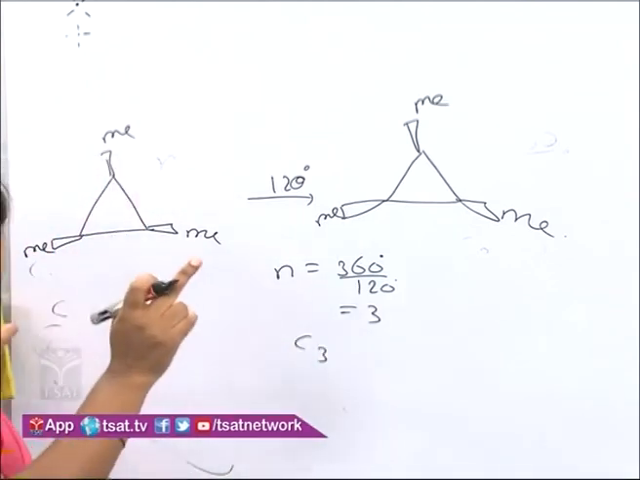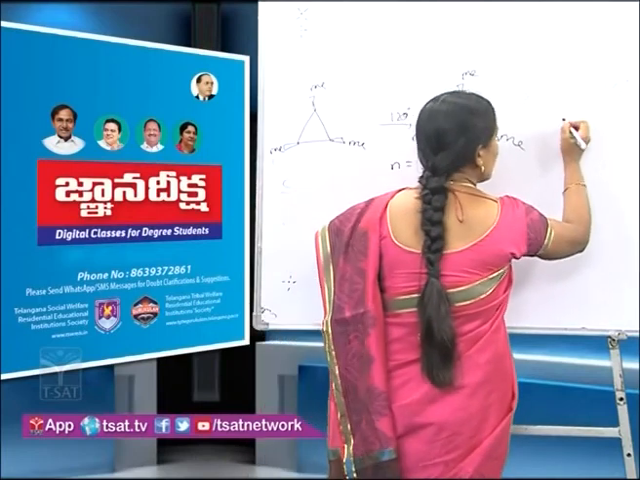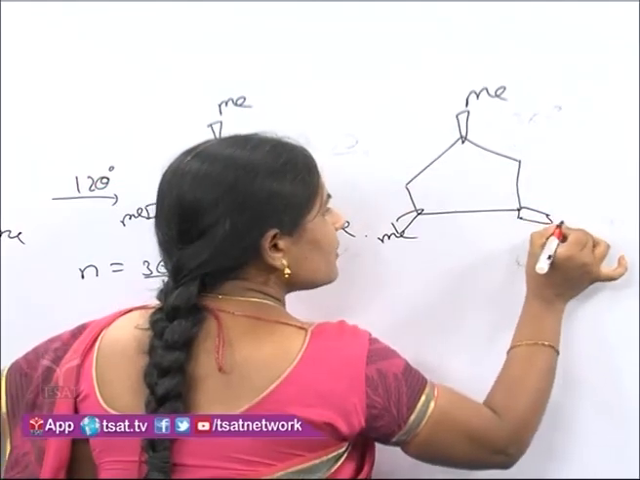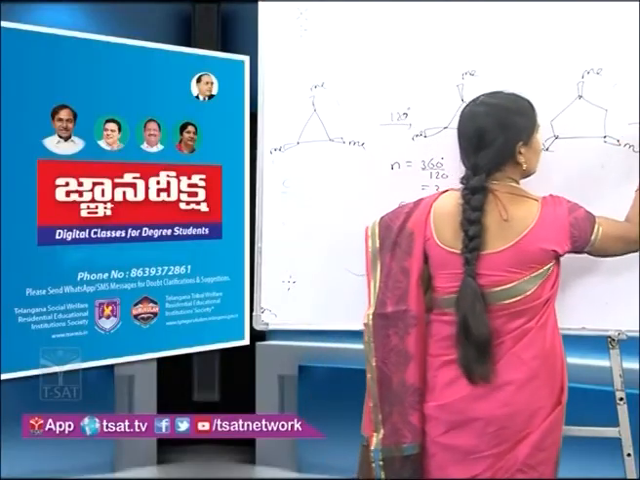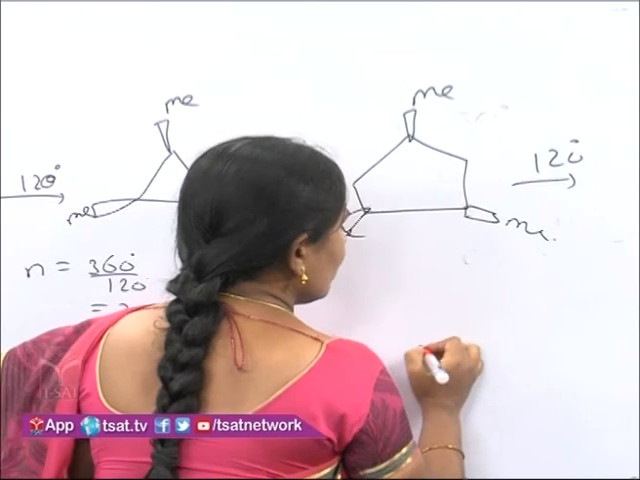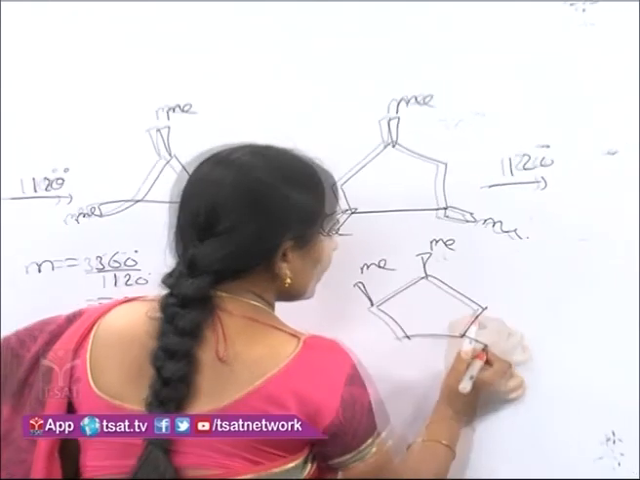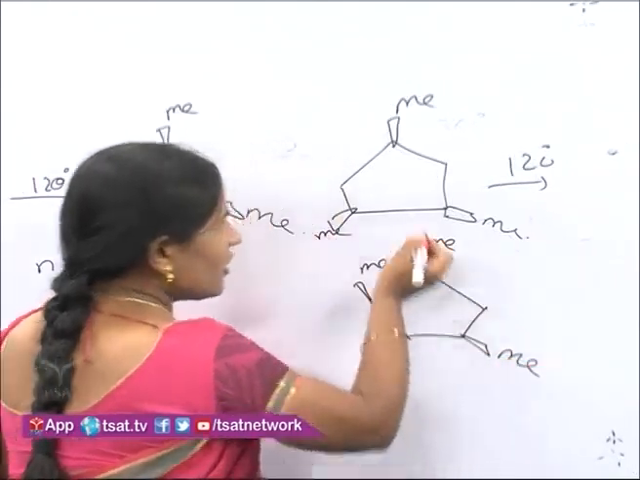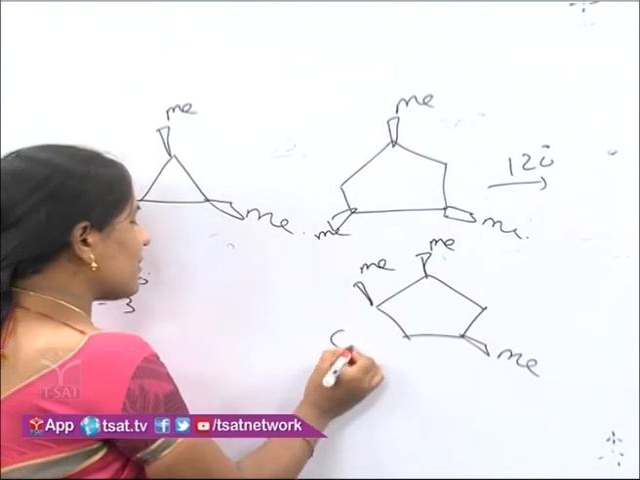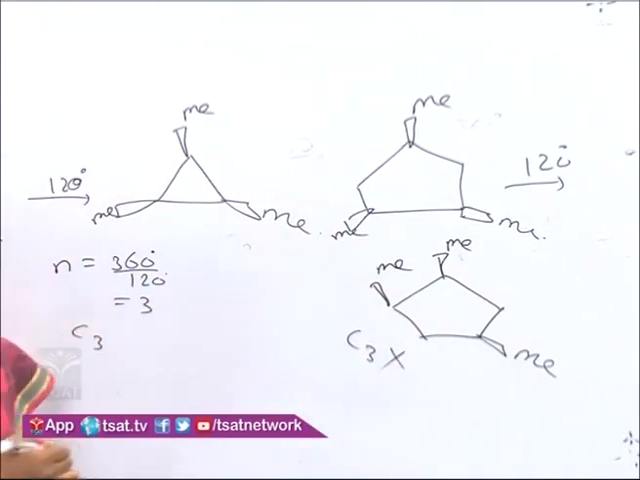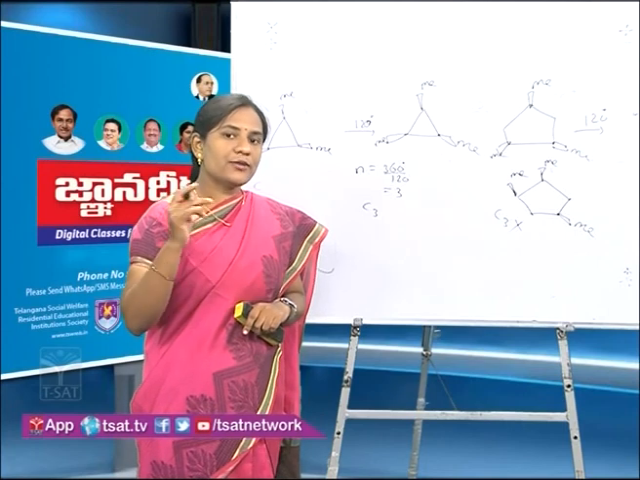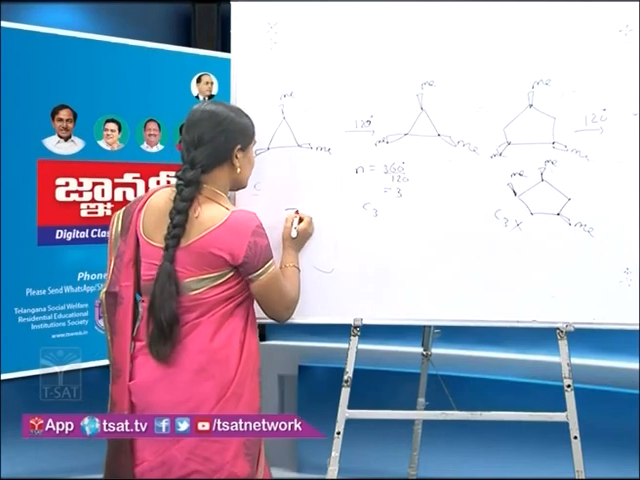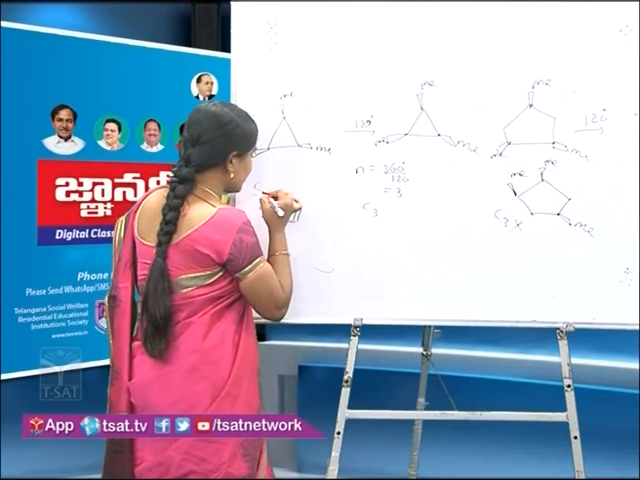Next, if we take the second molecule and rotate it, we do not get an equivalent configuration, because if it rotates by 120 degrees, we get the structure in this manner. So it is not equivalent to this one. So C3 is absent in this structure. Next, if we take tribromobenzene and rotate by 120 degrees, we get the equivalent configuration. So C3 is present in the third molecule also. So C3 is present in the first and third.